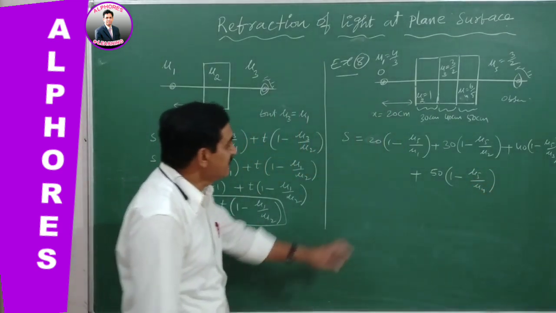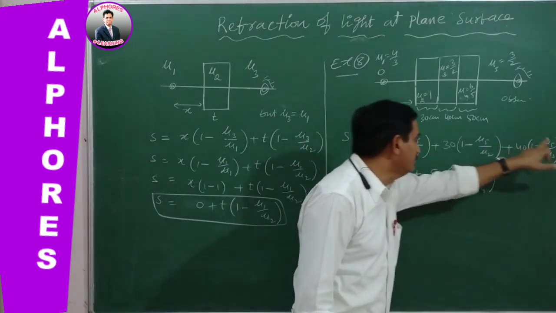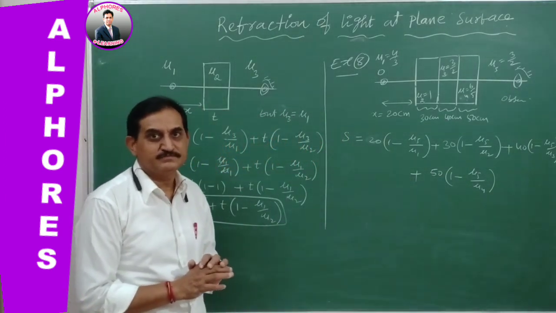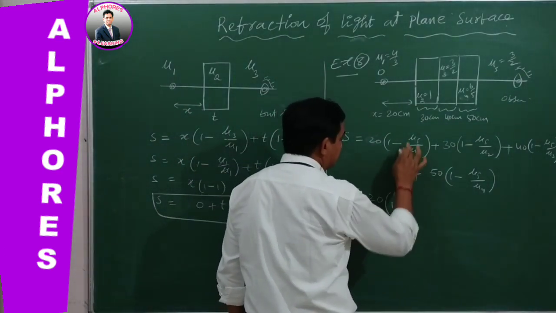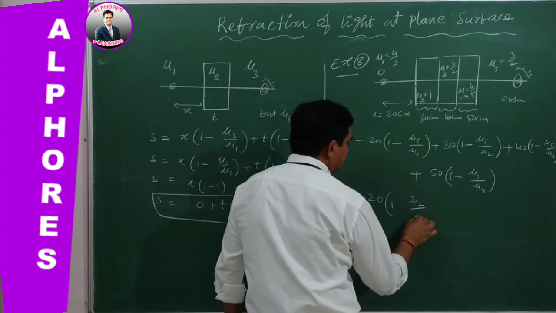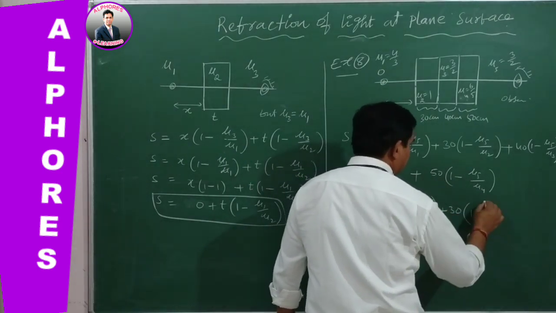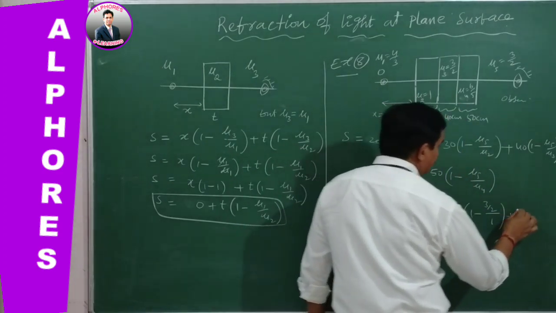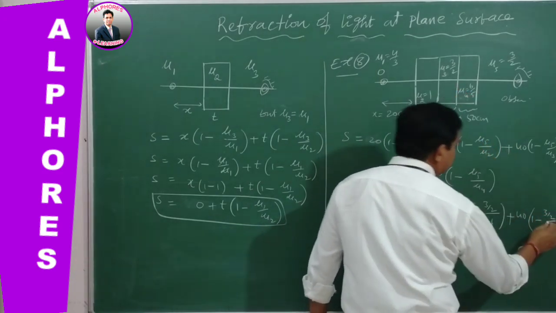That's enough. See here, in each term, mu5, the observer medium, always comes in the numerator. Therefore, substitute the values and simplify: 1 minus mu5 is 3 by 2, by 1, 4 by 3, plus 30 of 1 minus 3 by 2 by the second one, 1, plus 40 of 1 minus 3 by 2 by the third, 3 by 2.